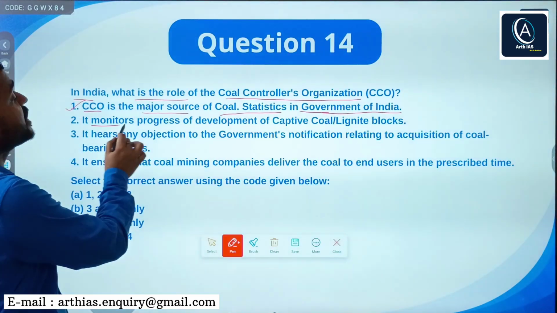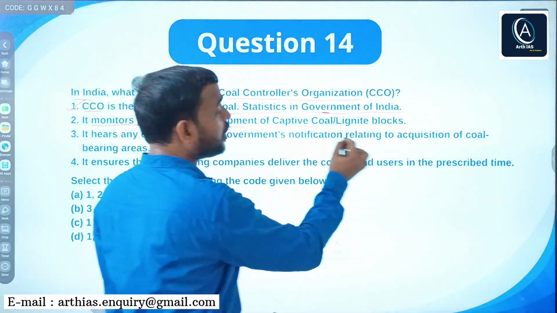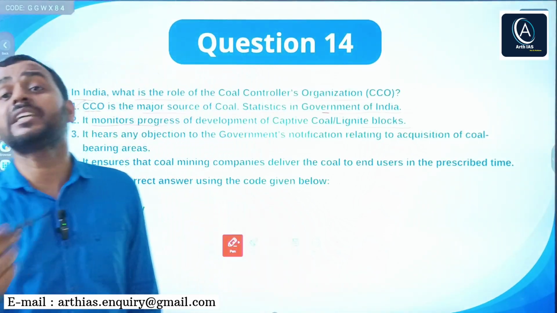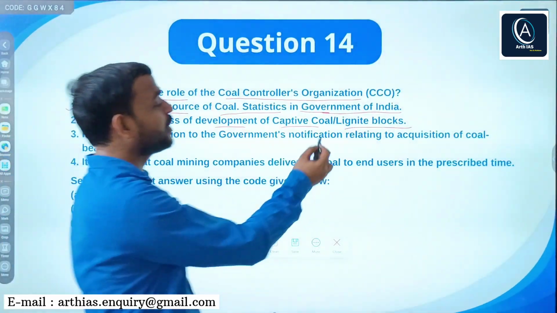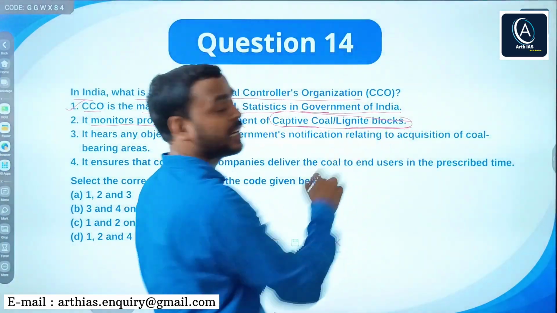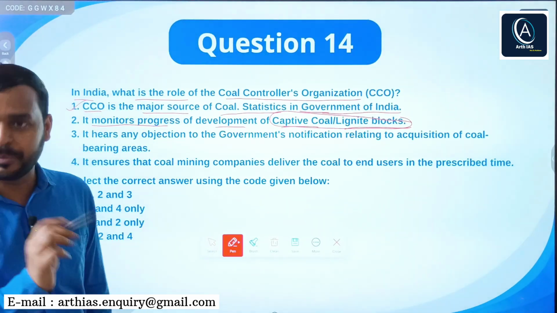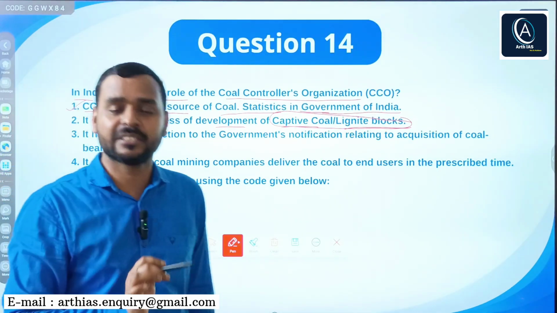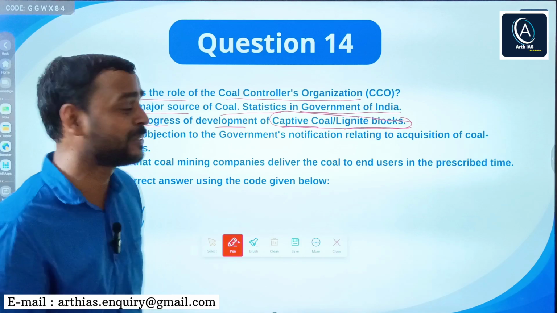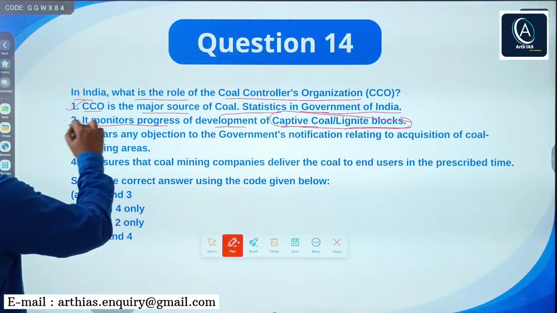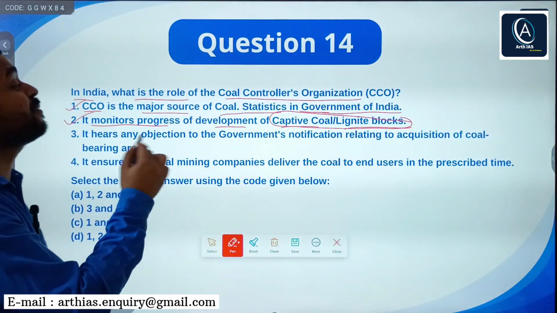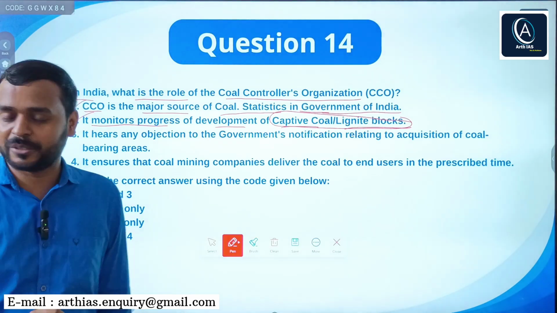Next, it monitors progress of development of captive coal or lignite blocks. If you have read geography, you would know about different types of coals: peat, lignite, bituminous, anthracite. No need to discuss here. So this is also correct.